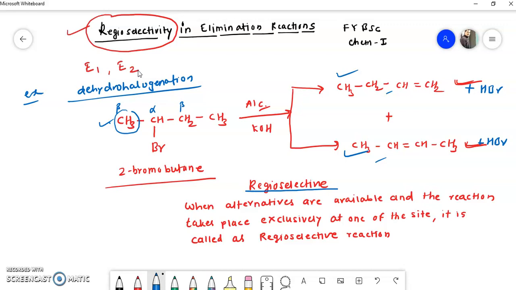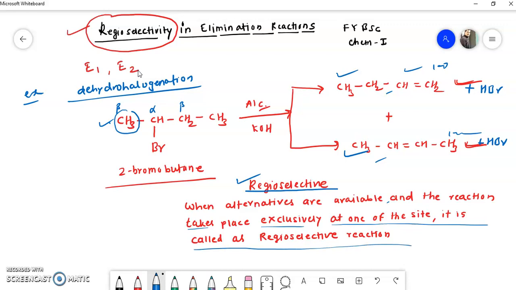But if we selectively form one of these two products, suppose this product is formed 100% or this product is formed 100%, then this reaction can be called a regioselective reaction. So what is a regioselective reaction? When alternatives are available and the reaction takes place exclusively at one of the sites, then the reaction is called a regioselective reaction. So remember this.